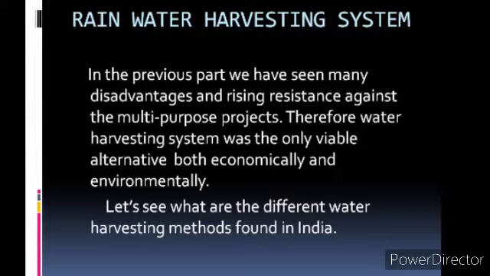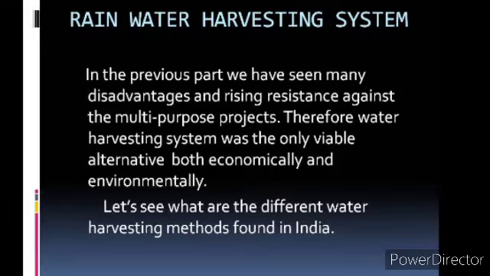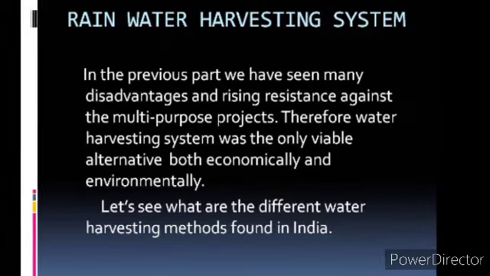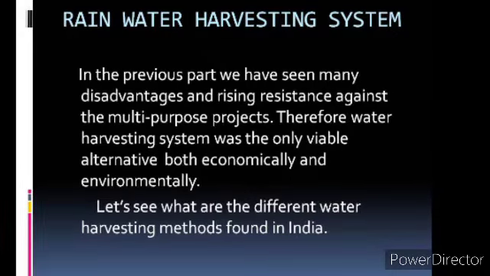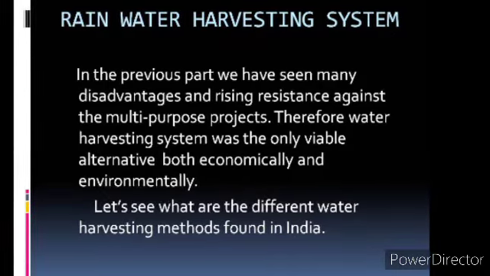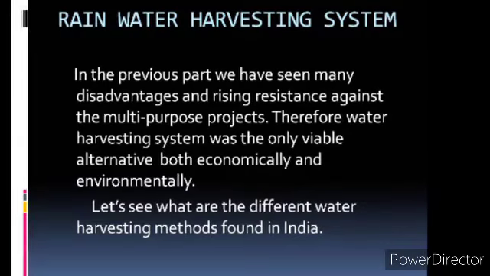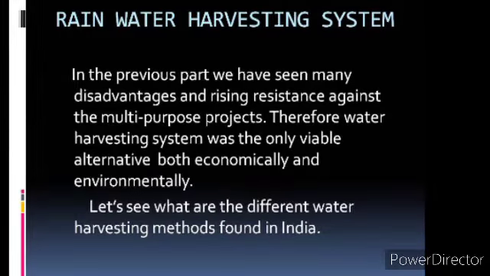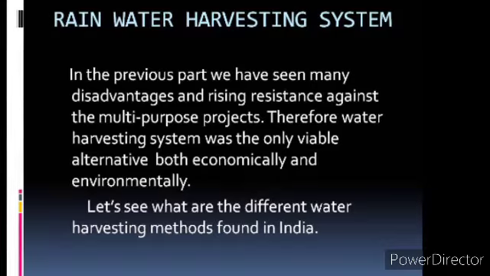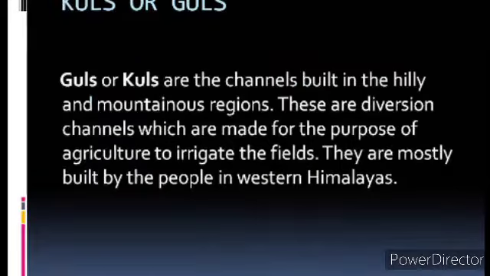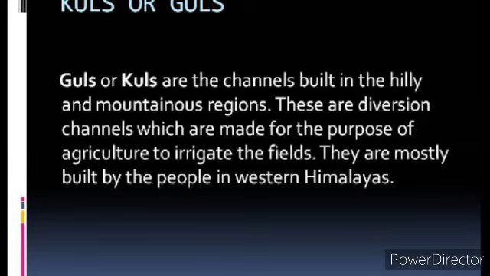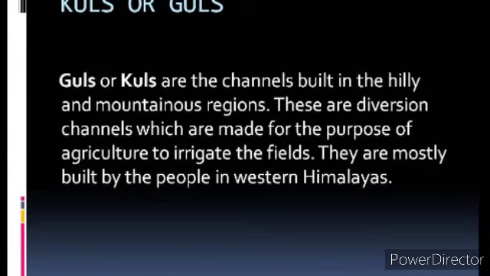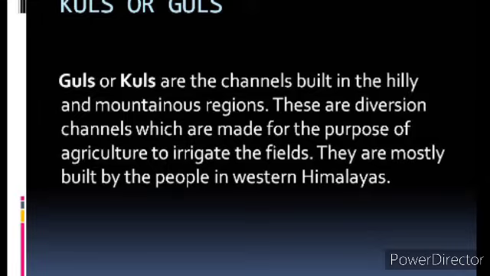And then what was the alternative put forward was the water harvesting system. By means of the water harvesting system we can store water instead of building big dams. So let's see what are the different water harvesting systems found in India. So we'll see some different methods. So first one is khulls or gulls. So what are khulls or gulls?